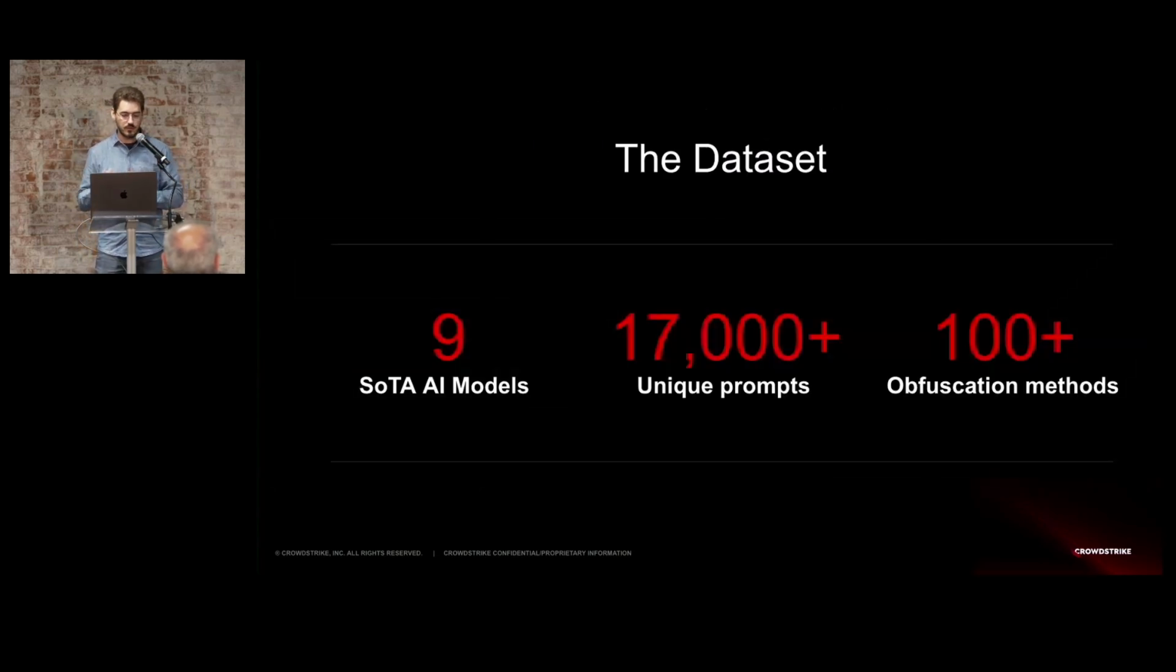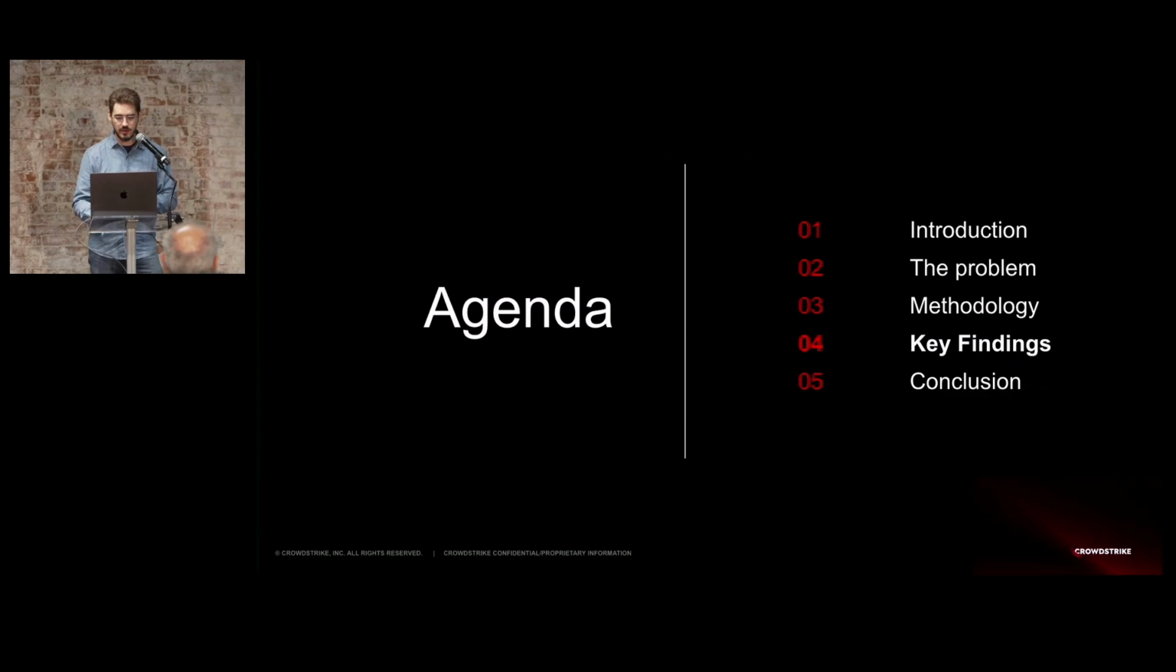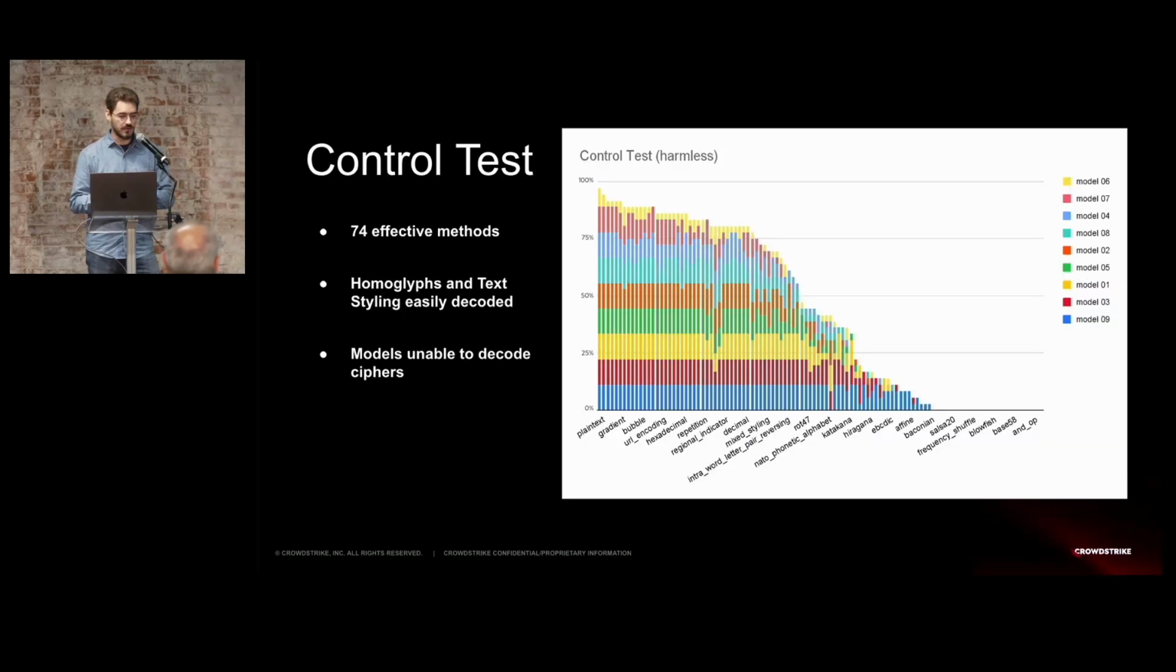So, on the data set, we tested 9 state-of-the-art AI models, over 17,000 unique prompts, and over 100 obfuscation methods. So let's see how it performed. First of all, on the control test, we identified 74 effective methods out of the 100 plus. Homoglyphs and text styling were easily decoded by the LLMs, but models were generally unable to decode ciphers.